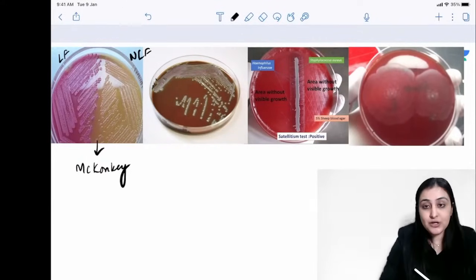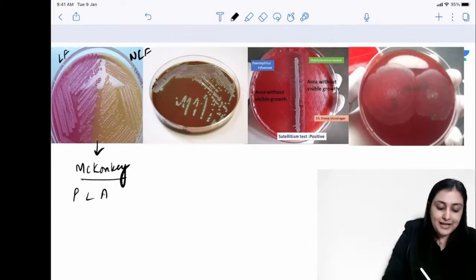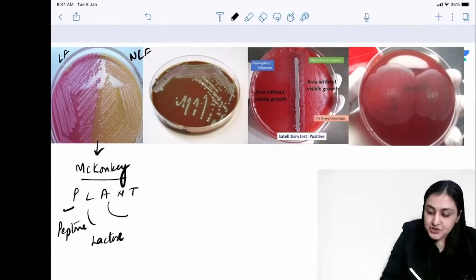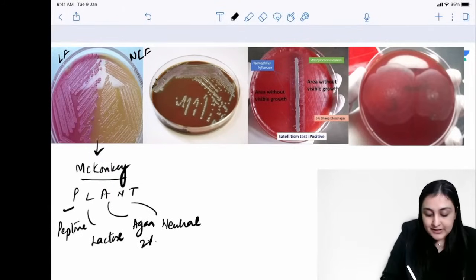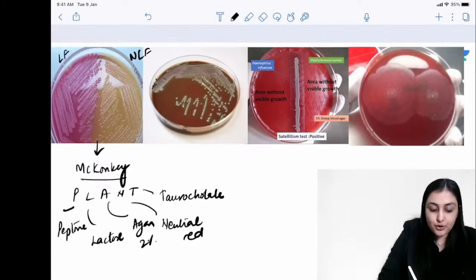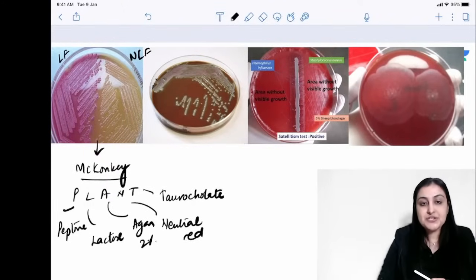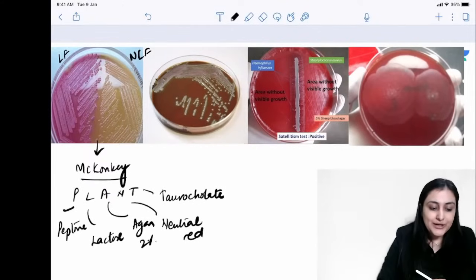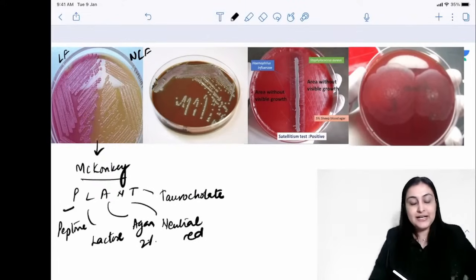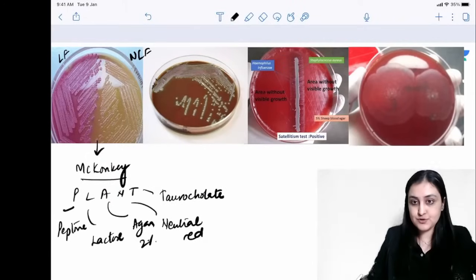The constituents of MacConkey are also asked, so remember the mnemonic PLANT. All right, so what are the components? We have peptone, we have obviously lactose because that is what we are distinguishing. A for agar, which is usually 2%. N for neutral red, which is your indicator, and T is the differentiator, sodium taurocholate. All right, so these are the constituents of MacConkey, separating lactose fermenters from non-lactose fermenters. All right, then going into CLED, CLED is better for UTI, definitely. All right, because it will also allow other organisms to grow, right?